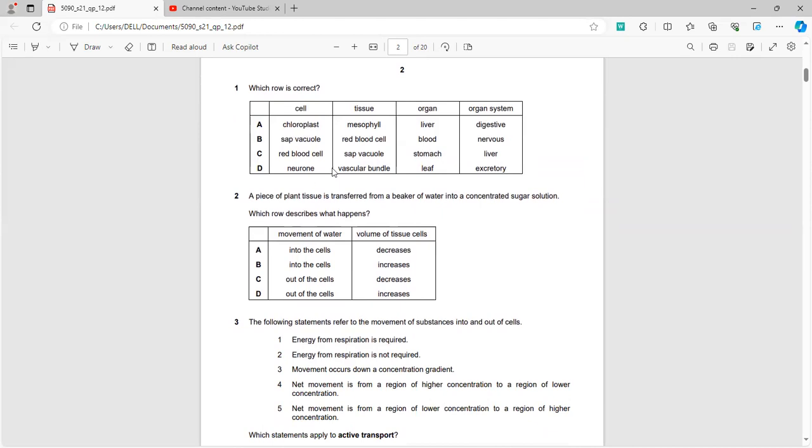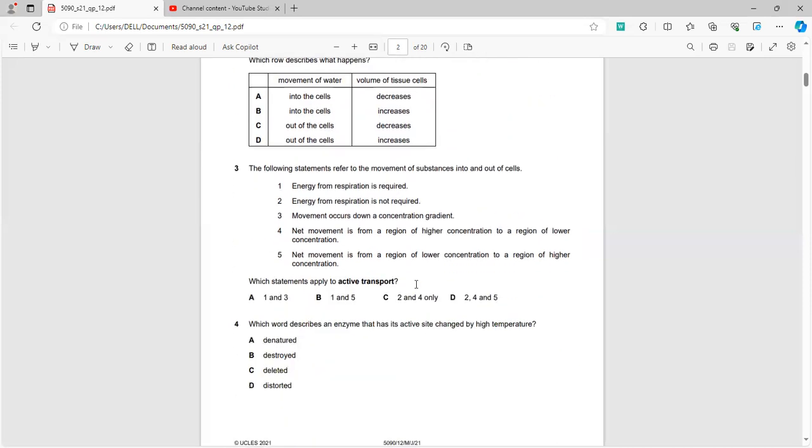Now in question number 2, we're simply talking about osmosis. Osmosis takes place from a region of high water potential to a region of low water potential. So if a beaker contains a concentrated sugar solution, it has a higher water potential in it. So the water will flow out of it, and thus the movement of water will be out of the cells, and the volume of the tissue cells will naturally decrease since the water is flowing out of it.